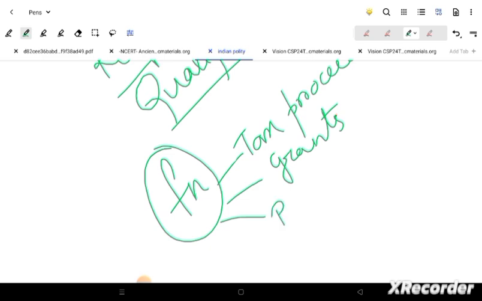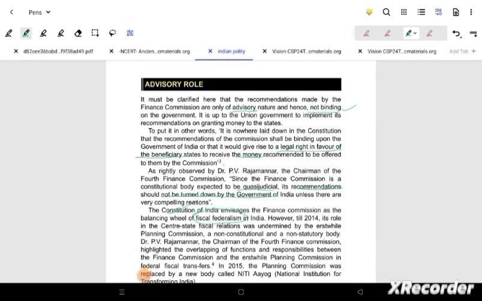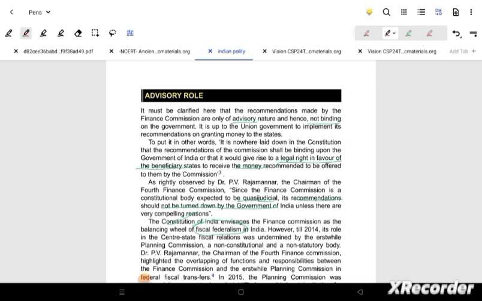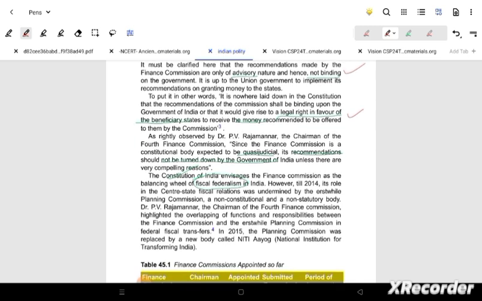Then there will be grants from the center to the states, as center always grants. You are seeing that budget is coming. Budget is coming today, that is 23rd of July of 2024, and it is said that center will be giving much of the proceeds to Bihar and Andhra Pradesh this time. So that is where we can see that finance commission has a kind of recommendation in that thing. Okay, so that to be said, municipality and panchayati raj we have already covered.